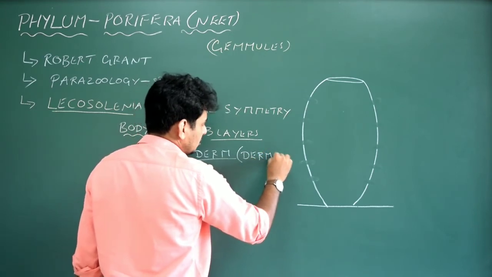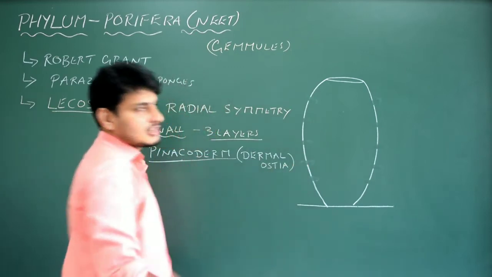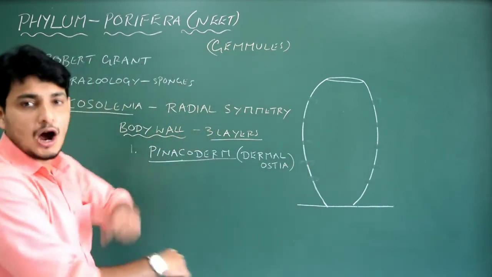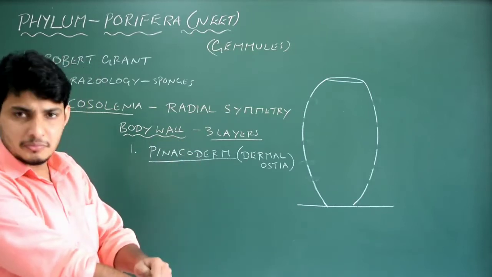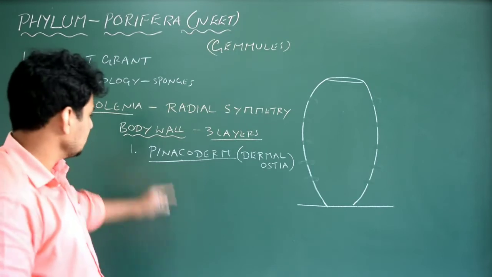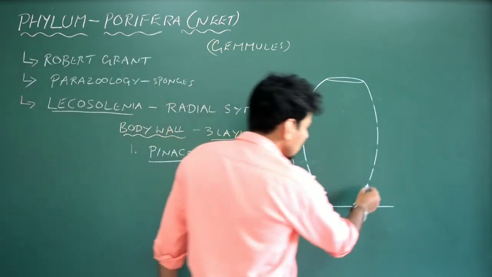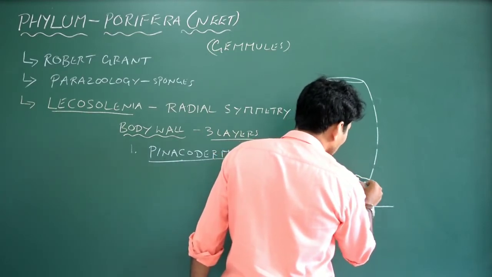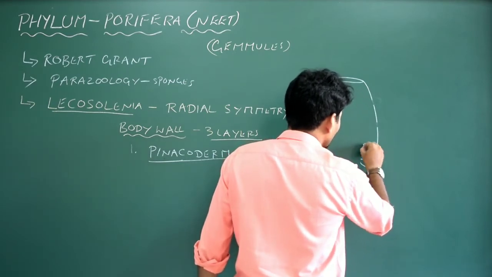So can you note this point? What is the meaning of derm? Derm is nothing but skin, ectoderm, the outside layer. In human beings, dermal means skin. Very simple. Pinacoderm is nothing but dermal ostia. Why is it dermal ostia? Because it has so many pores. So we write the ostia here, which is protruding towards the spongiocele.